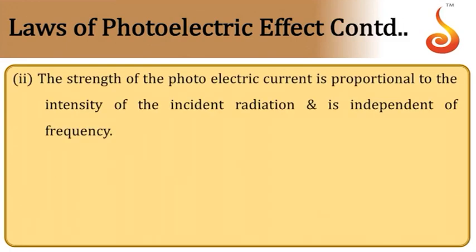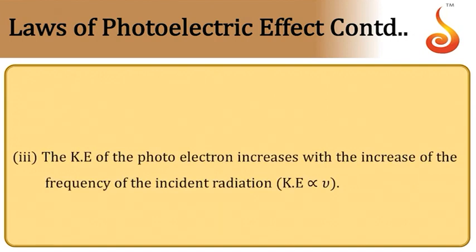Then the strength of photoelectric current is proportional to intensity of incident radiation. If photocurrent generated in the tube is small letter i, this is directly proportional to intensity of radiation, capital letter I. So the photocurrent is independent of frequency. Then kinetic energy of photoelectrons increases with increase in frequency of incident radiation, but it is independent of intensity.